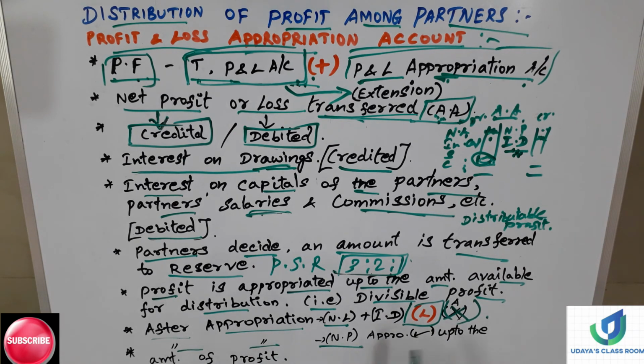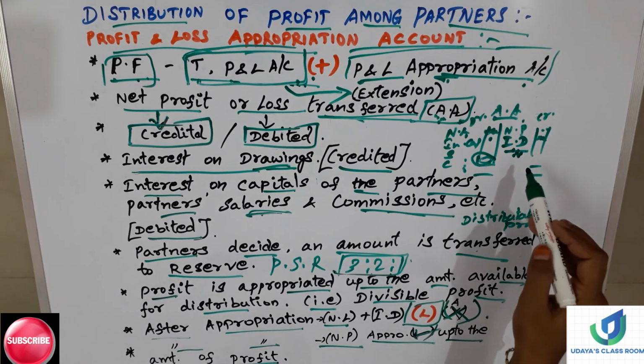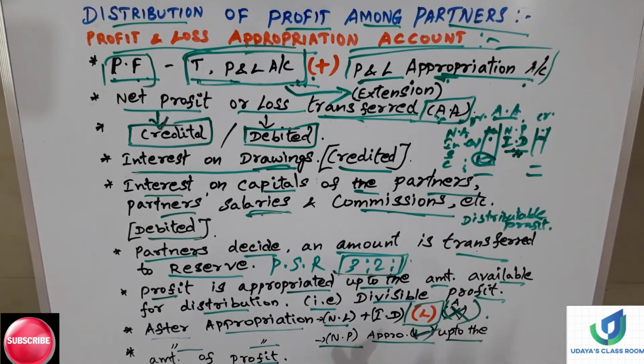Okay. And the last point that I have for you is, after appropriation, net profit. So if the firm has earned a net profit, appropriation will be done. How will it be done? Up to the amount of profit. So how much profit the firm has earned after doing all the appropriation, like paying interest on capital, salary, commission, everything done, income of the firm, interest on drawings, everything has been done, and how much profit the firm has got, with that distribution will be done. That is what is divisible profit, that is distributable profit. With the available amount, it will be done in the firm.